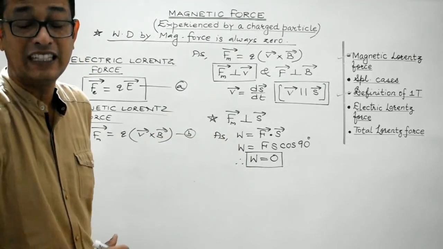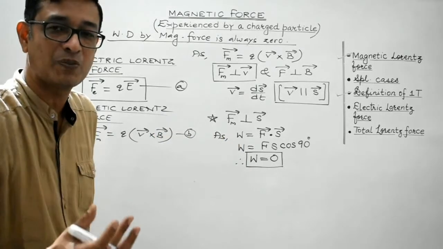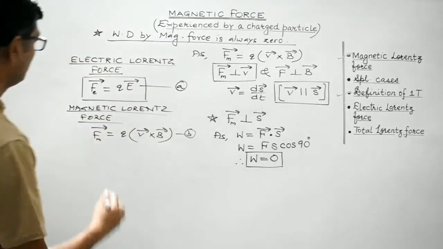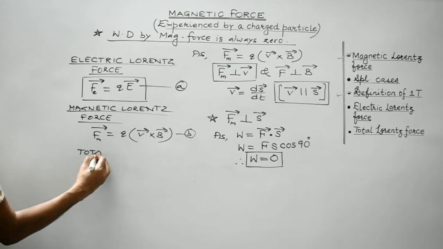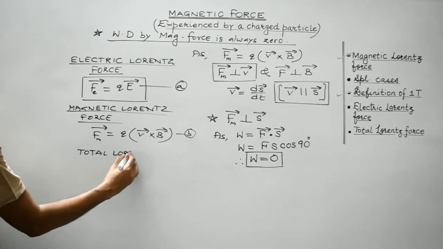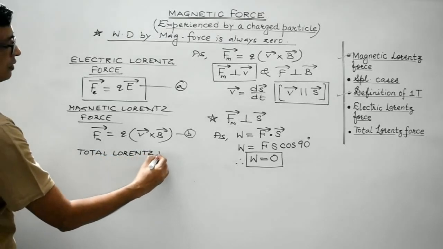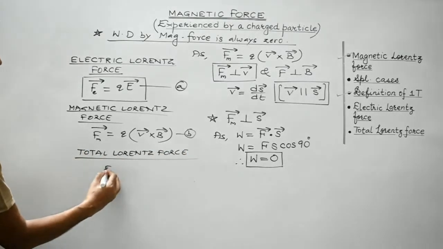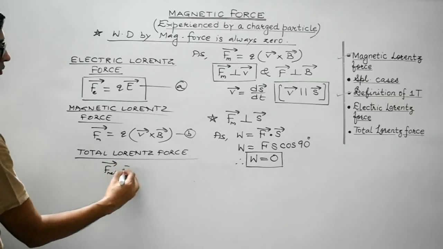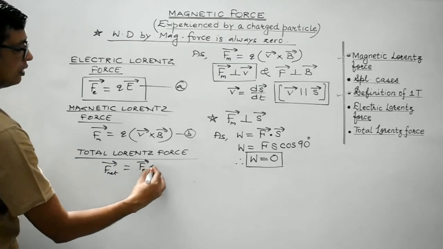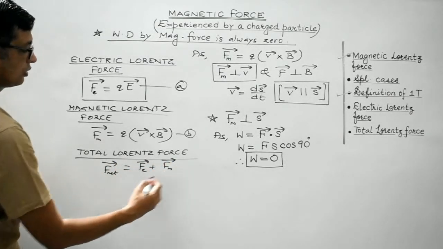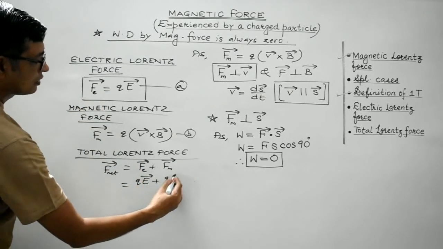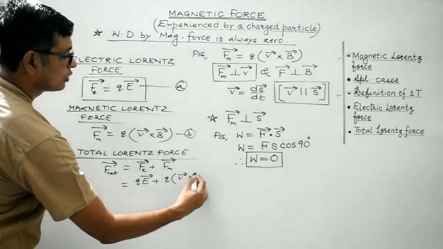Now imagine a charged particle under the influence of both electric field as well as magnetic field. Then the net force experienced by the charged particle in such a case is known as the total Lorentz force. So the total or net Lorentz force is given by F net in vector form. It would be equal to electric force plus magnetic force. So let's substitute the values. We get qE vector plus qV vector cross B vector.